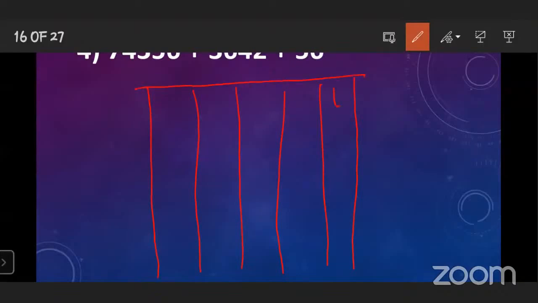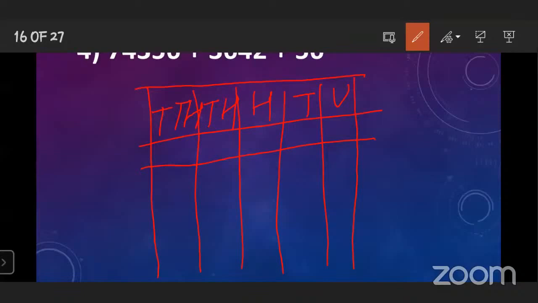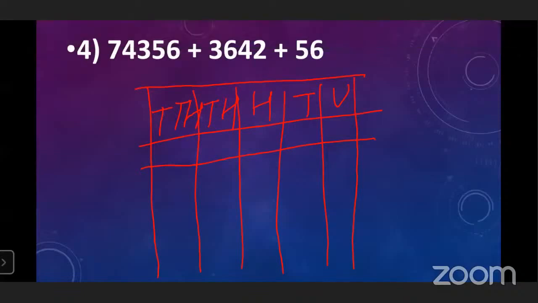After that, write down place, unit, 10, 100, 1,000, and 10,000. Okay. So that leaves the one row for the carryover. So here also you have to follow the same process. First of all, you have to see how many digits. 5 digits. So what you have to do?